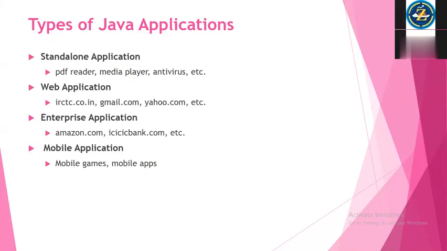Or you install antivirus software. That antivirus is applicable only to your machine. It cannot be shared with others, because it is developed in such a way that it should run on only one machine. Antivirus is specific to each system. So this antivirus, media player, PDF reader, we can read a PDF document using Java. These are all examples of standalone applications. There are a lot of standalone applications.